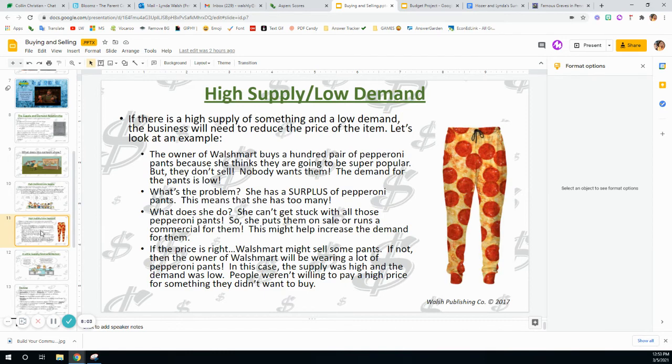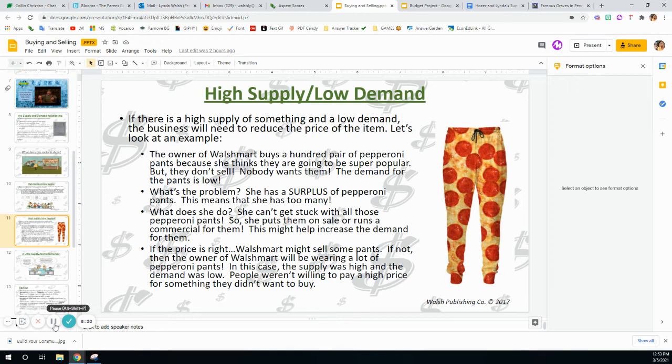On the other hand, if there's a high supply and a low demand, that changes everything. So let's say there's a high supply of something and a low demand. The business will need to reduce the price of the item. So let's take a look at an example. Let's say the owner of Walmart buys 100 pairs of pepperoni pants because she thinks they're going to be super popular. But the problem is they don't sell.